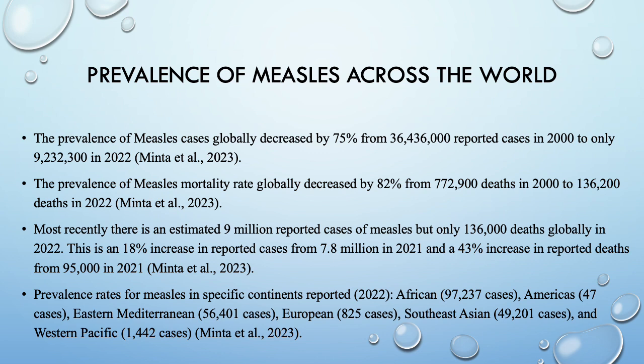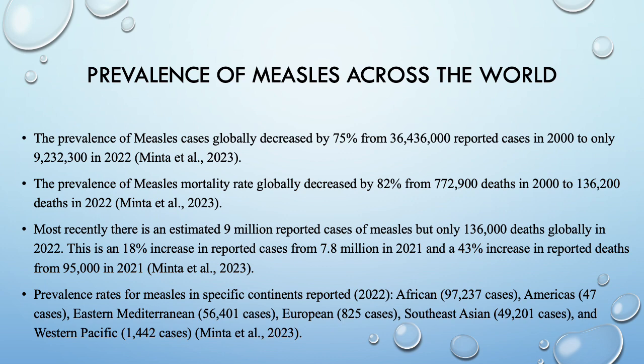Looking at specific prevalence rates for measles in specific continents globally, as of 2022, we can see that African continents reported an estimated 97,000 cases. America is about 47 cases collectively. Eastern Mediterranean about 56,000 cases. And in European continents about 825 cases, as well as 49,000 cases in Southeast Asia continents, and about 1,400 cases in Western Pacific continents.